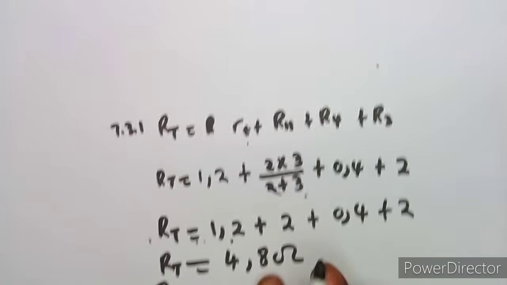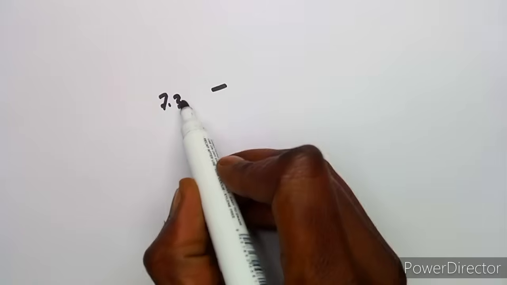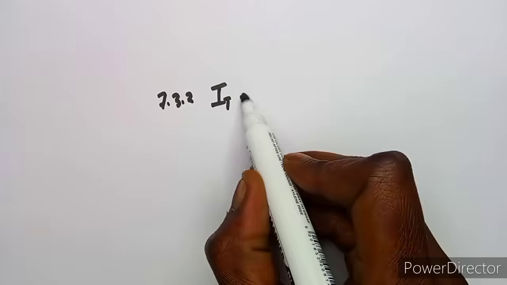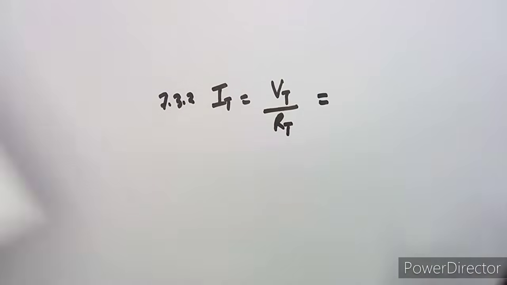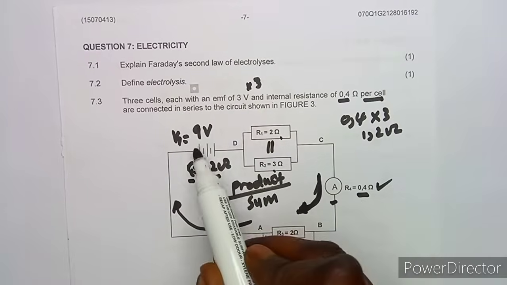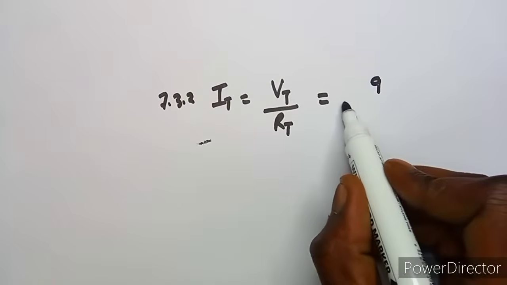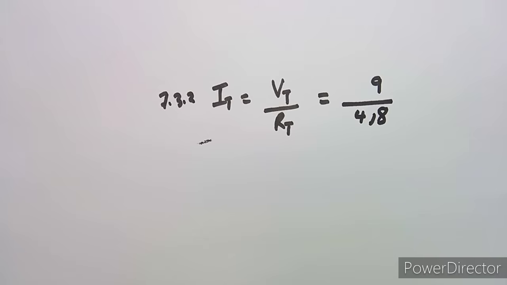So you are simply calculating the total current in this case, where we know that the total current is equivalent to the total voltage over the total resistance, of which the total voltage, we talked about this, we've got 3 times 3, where we obtained 9 volts. So we are going to use 9 divided by 4.8, the one that we just determined.